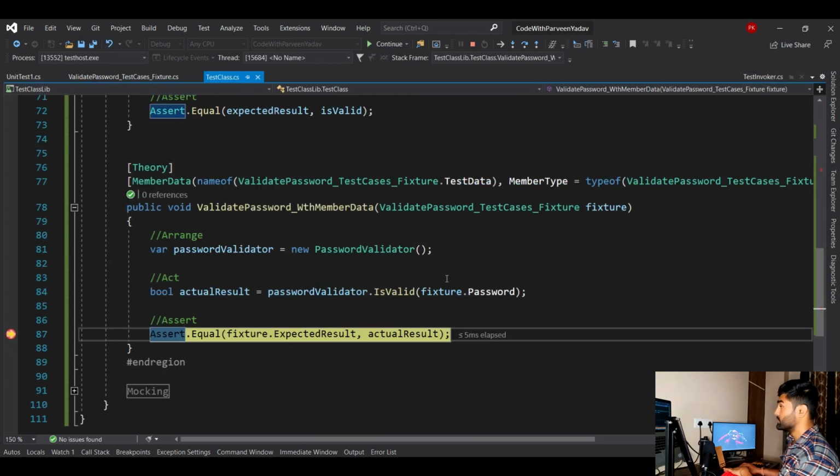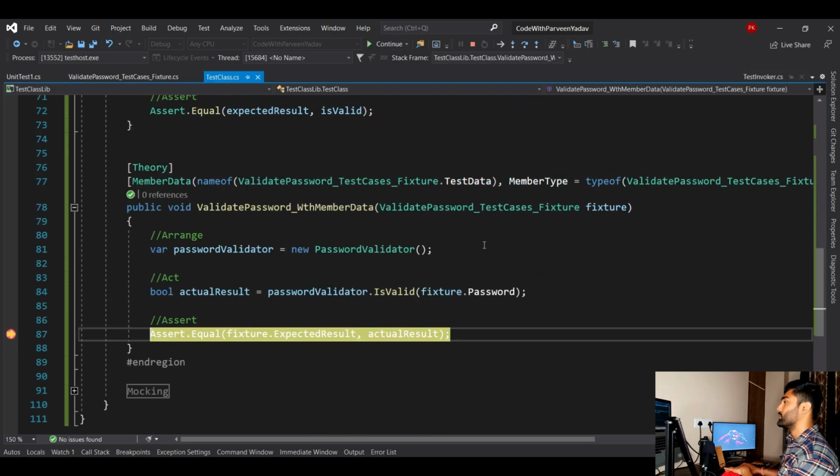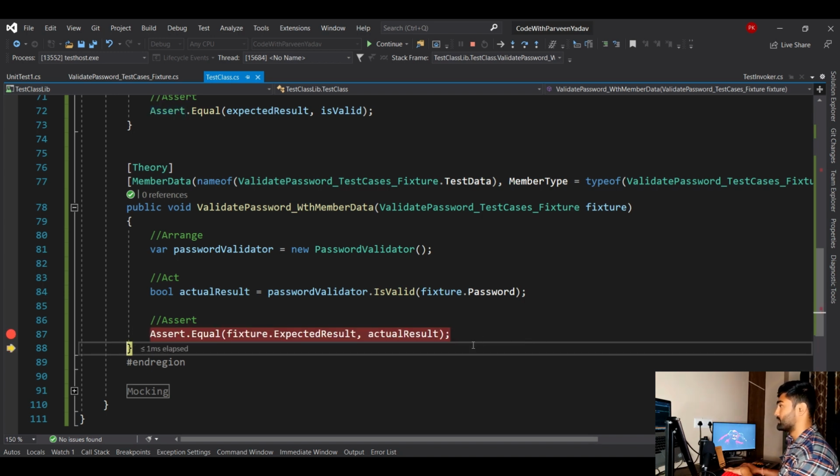Okay, now let's go ahead to the second test case. This is this, right? And a sign of exclamation. So the expected result is false and the actual result is false. So it should pass. Oh, the second test case also passed. Now let's see the third test case. So the third test case also should pass, right?